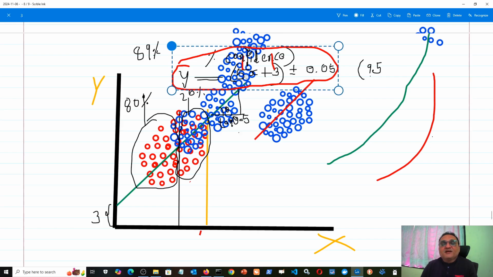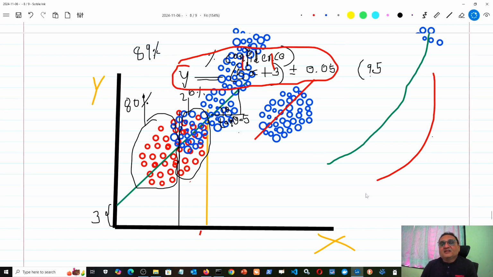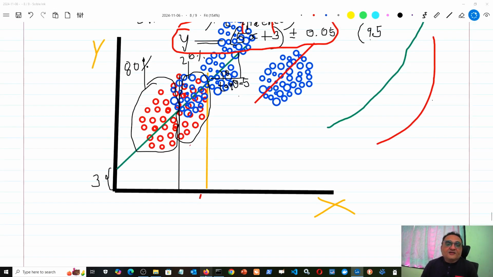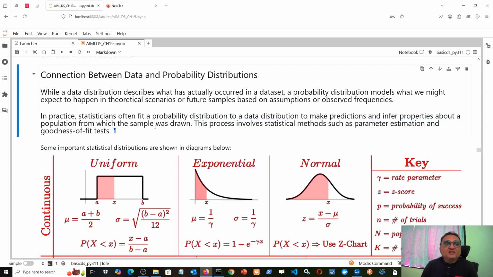That is the estimation of two parameters, beta 0 and beta 1, and this shows the goodness of fit, that the goodness of fit is 89% with maybe 95% confidence interval. So this is the meaning of the words probability distribution and data distribution, and this is how these two are connected.